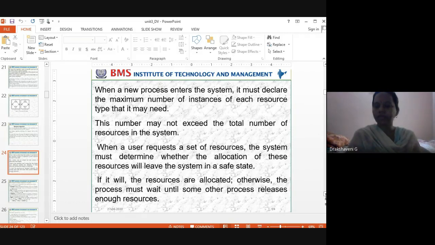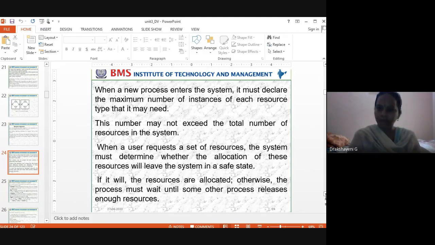Before you start your work, Chaitra starts her work. At the start she has to tell me how many printers she wants, how many CPUs, how many books. Before starting, she declares the maximum number of things she requires to complete her work. That's what it means: when a process enters the system, it must declare the maximum number of instances. Instances means how many I want of each resource type.